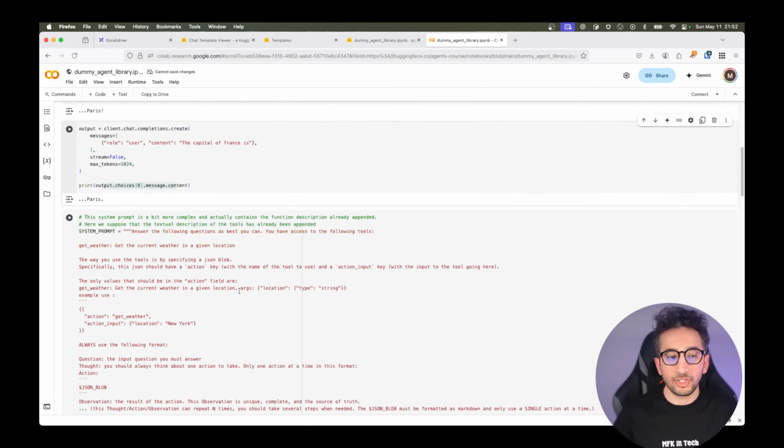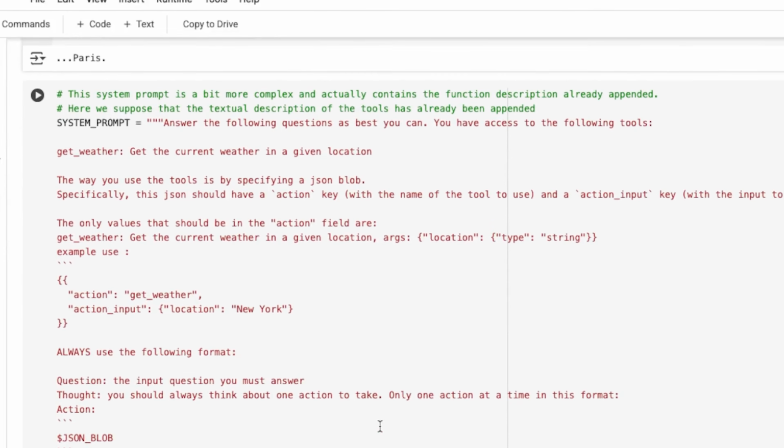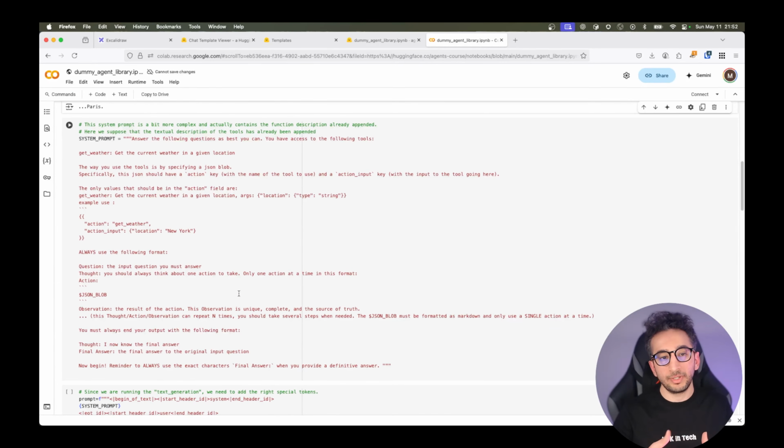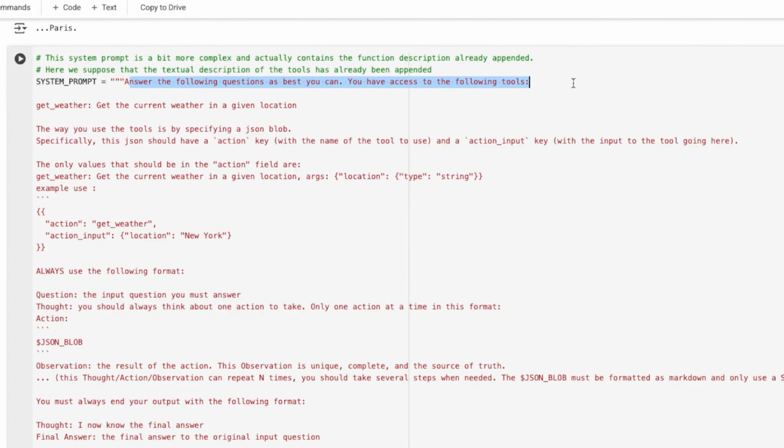So now we have a chat template. The second one is a system prompt. The system prompt is a bit more complex and actually contains the function description already appended. For example, we have a prompt like how you should behave: answer the following questions as best as you can. You have access to the following tools. Now we are describing the available tools. We have get weather, with name and description, and arguments like inputs and outputs and examples. It says always use the following format: this is the question, this is your thought section, this is how you should reason, this is your action, and this is your observation section.